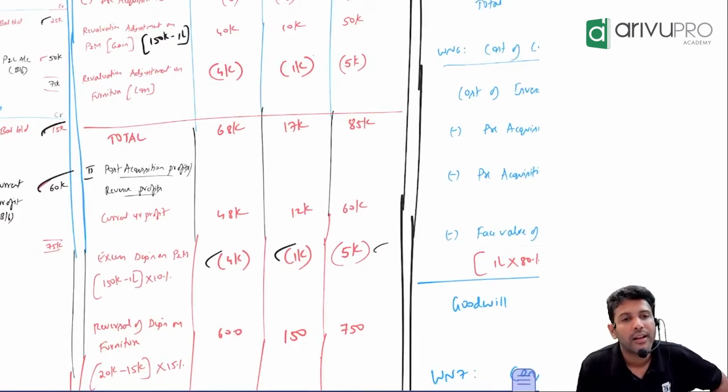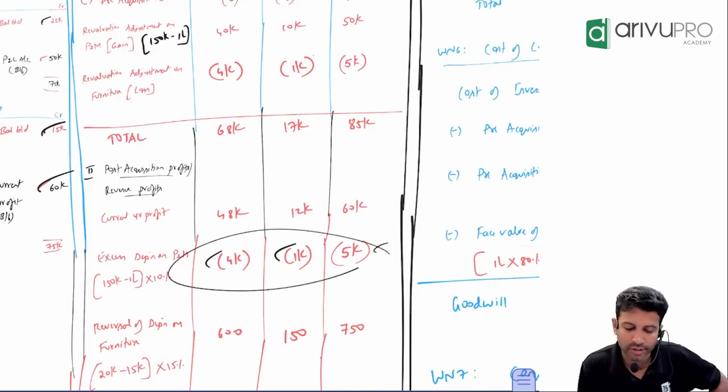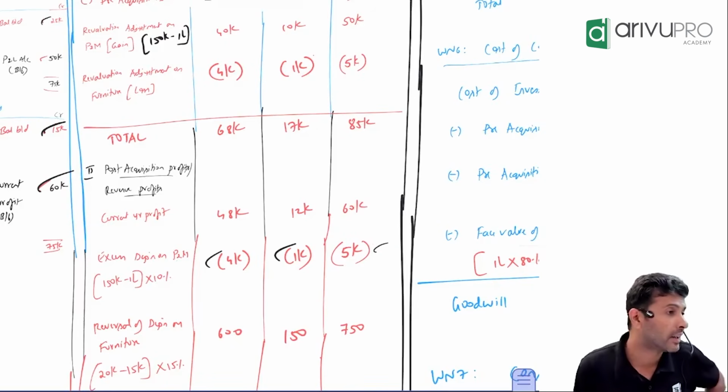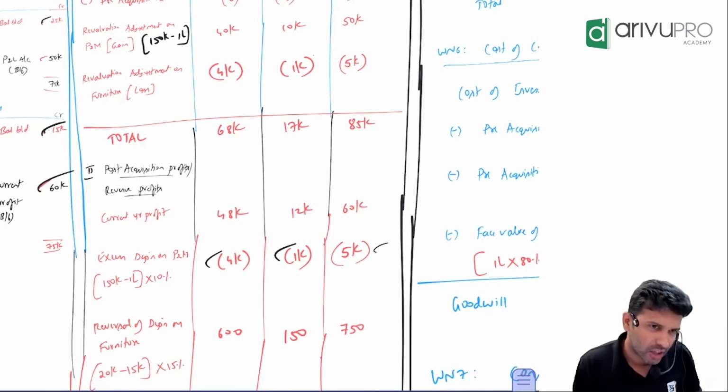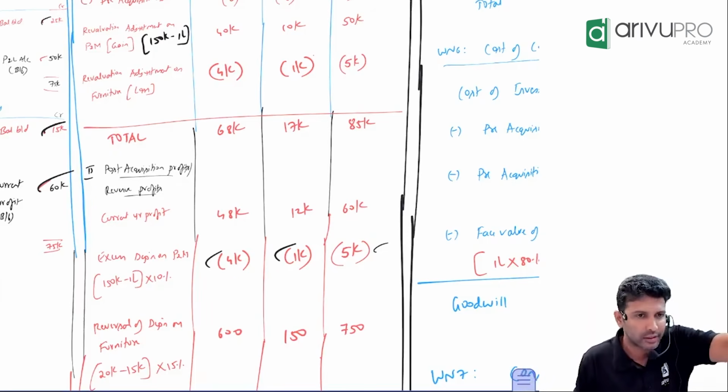What's your name? Ashik. Ashik is saying, suppose the date of control is not the year beginning, it is midway, after 6 months. Then you will have to account for excess depreciation only for 6 months, from the date of control till the end of the year. That question is also there, 2-3 years in our materials.